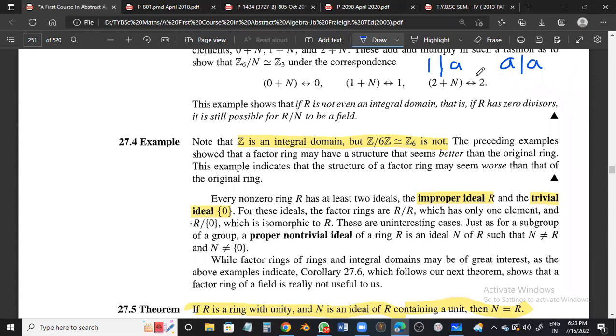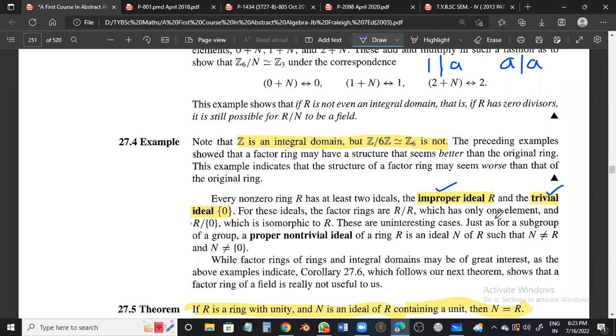It is damn sure that A and 1 will always be divisors of A. In the same way, singleton 0 and R will always be ideals of R. So they are improper ones, and as far as 0 is concerned, we call it a trivial one.